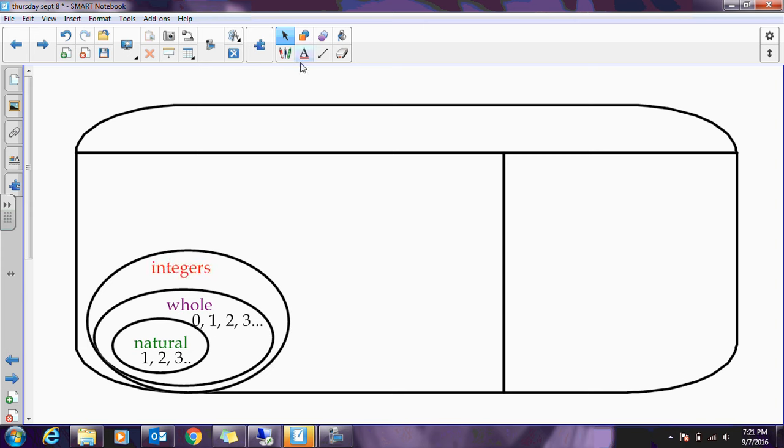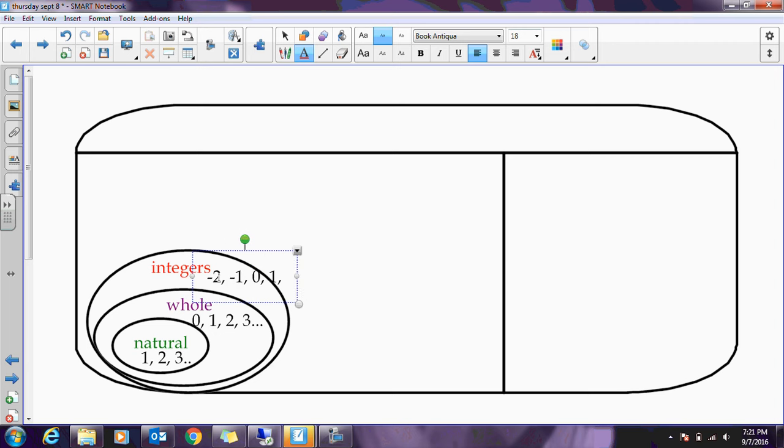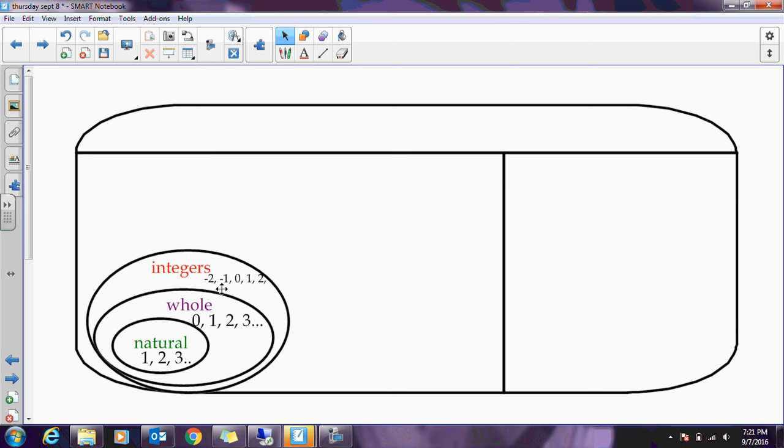Then we have integers. And once upon a time, when you were going through school, you realized there were negative numbers. And they go like this in order. And what I like is it's easy because as we do this, you're building on your past knowledge. So you had natural numbers and then you had whole numbers, but you got even smarter with negative numbers. And then another thing that we talked about today were rational numbers.